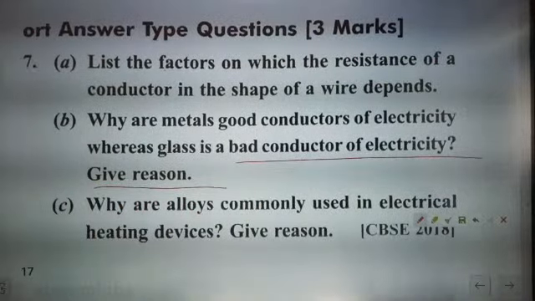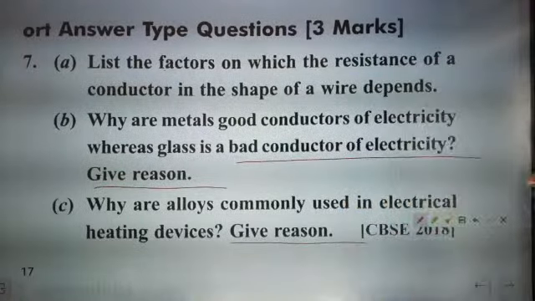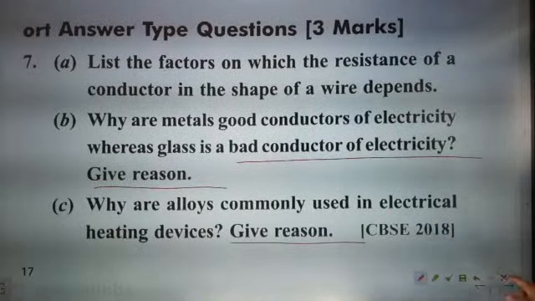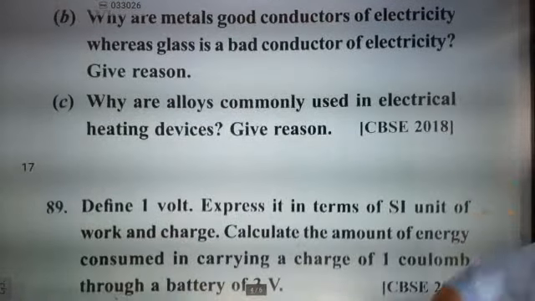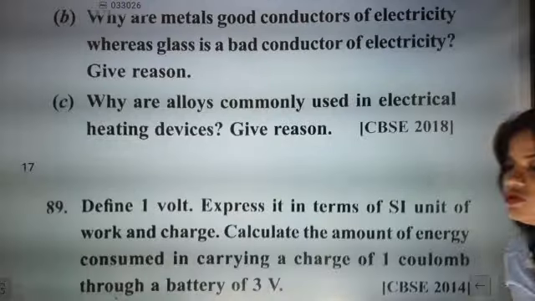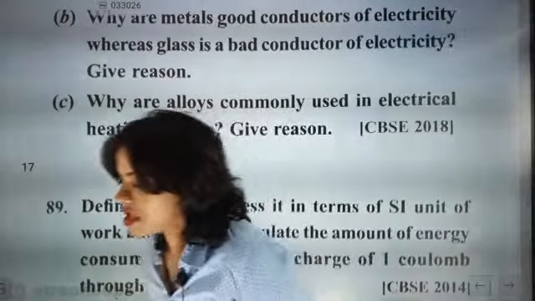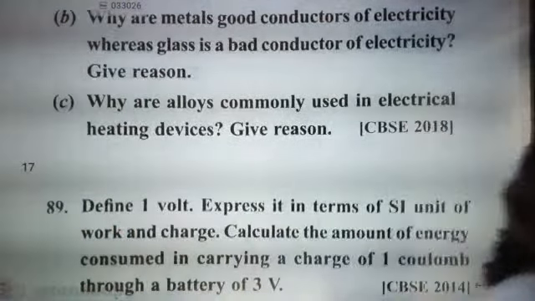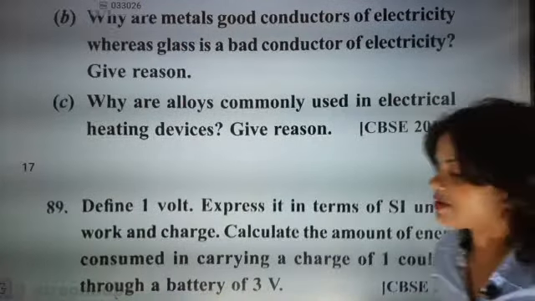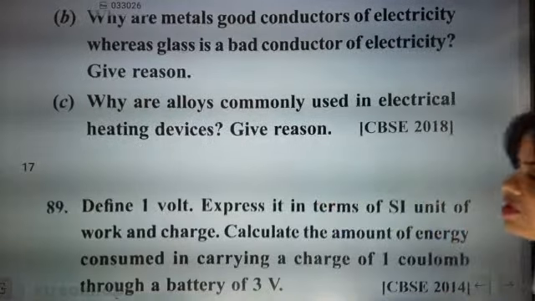Why are alloys commonly used in electrical heating devices? Give reason. I know my children will be able to answer this question, as a few minutes back we discussed this point. Why are we using alloys? Very good. It has a high melting point. Absolutely. Next point, come on, tell me.